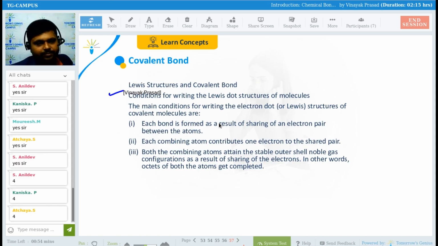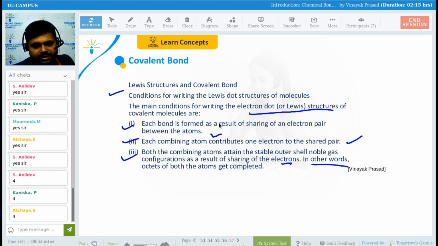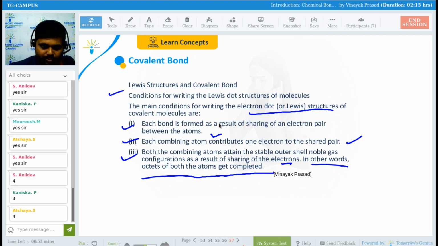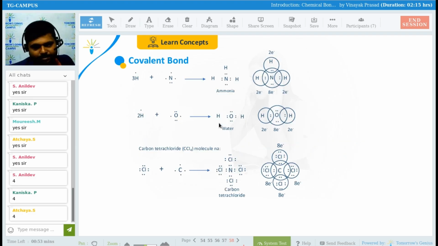Lewis structure and covalent bond. See, the main conditions for writing the electron dot or Lewis structure of covalent molecules are: each bond is formed by a pair of electrons between the atoms. Each combining atom contributes one electron to the shared pair, which we have seen here. Third, both the combining atoms attain the stable outer shell noble gas configuration as a result of sharing of the electrons. In other words, both the atoms get their octet completed.